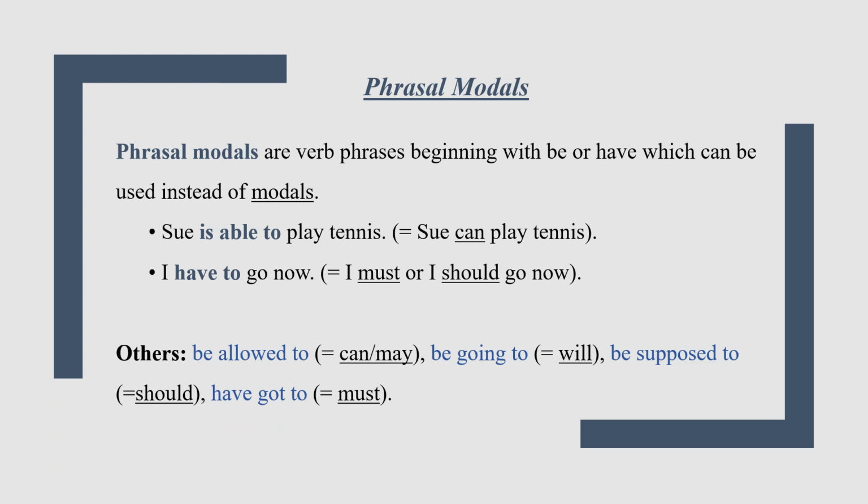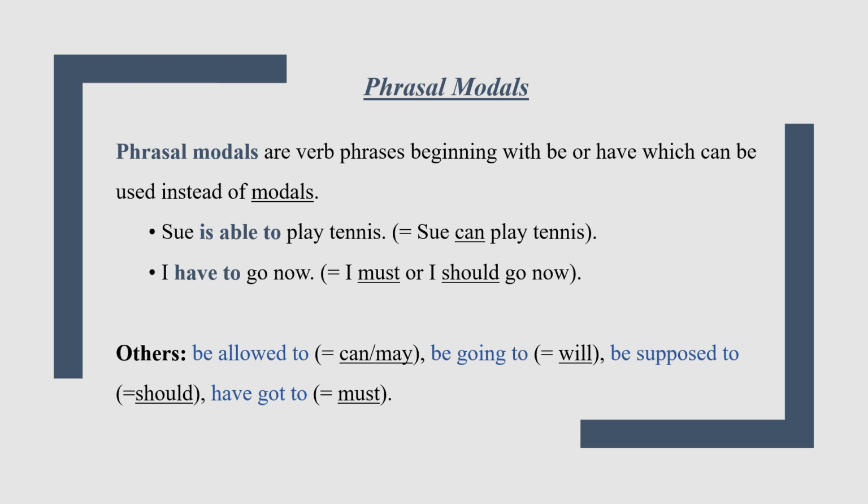The definition of phrasal modals: they are verb phrases beginning with be or have, which can be used instead of modals. For example, Sue is able to play tennis. In this sentence, is able to means can. Sue can play tennis. Another example is I have to go now, which means I must or I should go now.